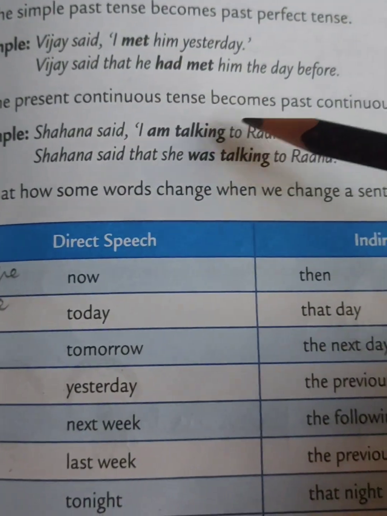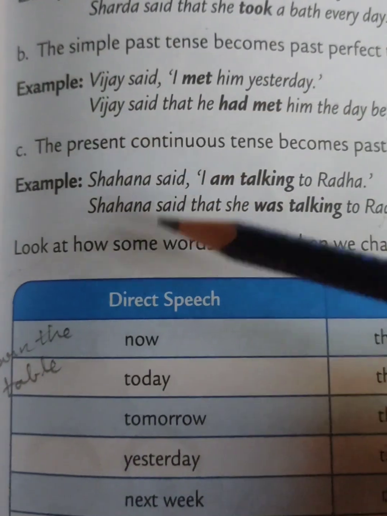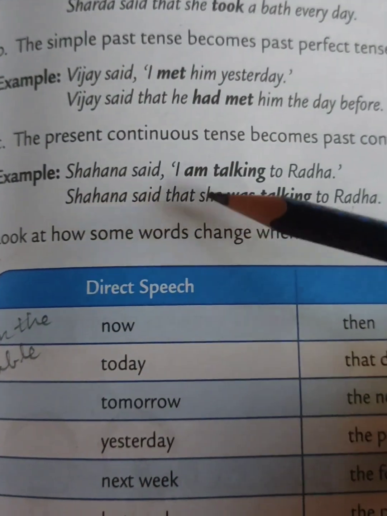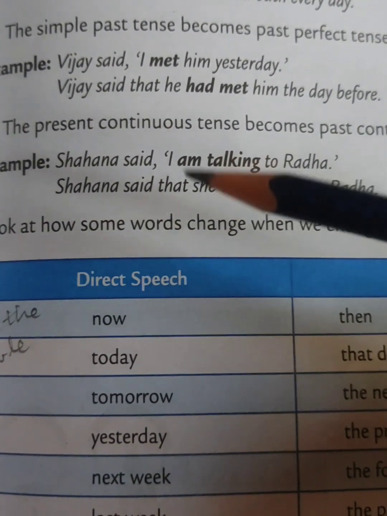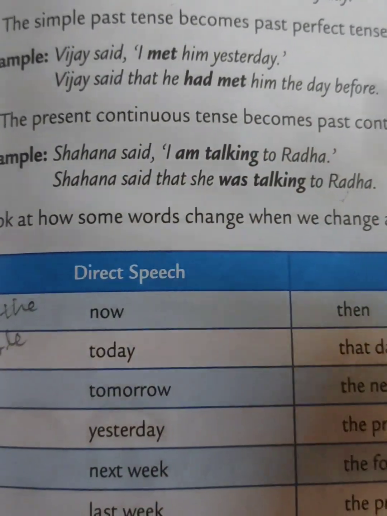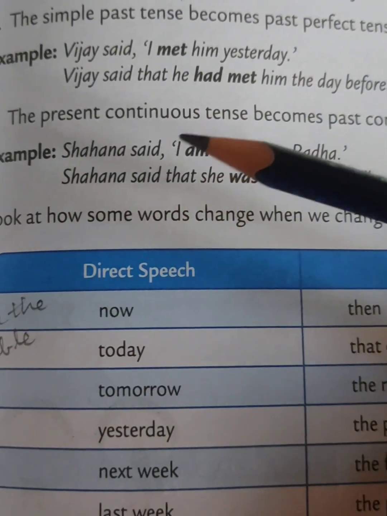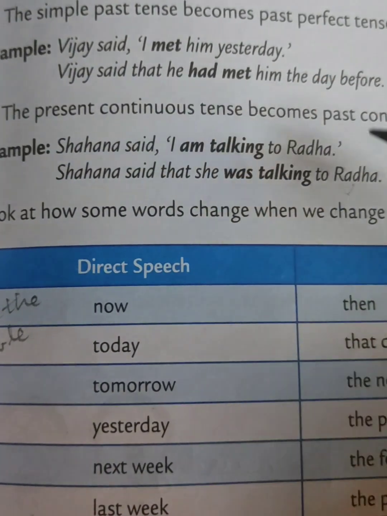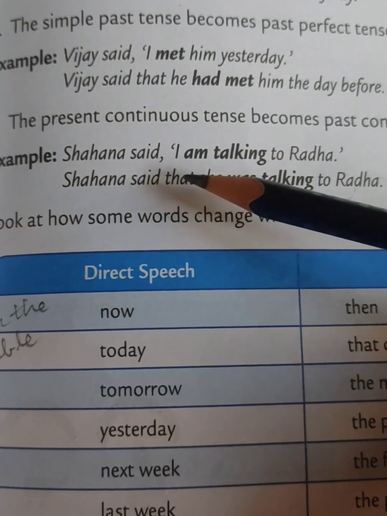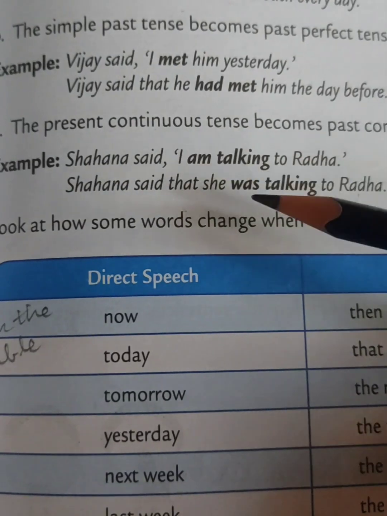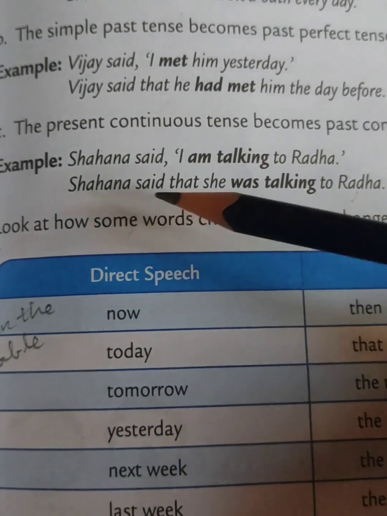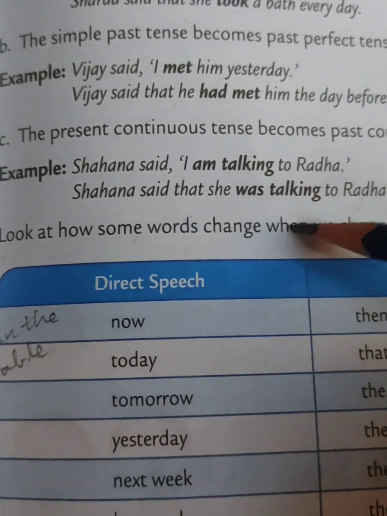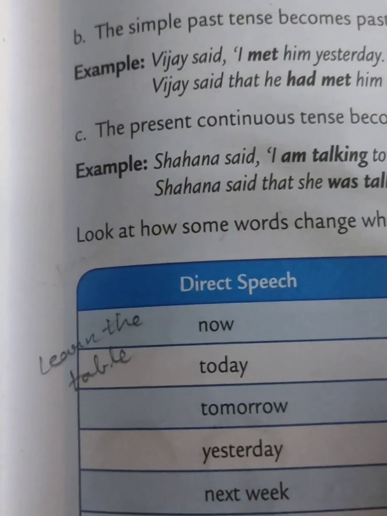Next, the present continuous tense becomes past continuous tense. Example, Shahana said, 'I am talking to Radha.' So when you are going to convert it to indirect speech, what do you have to do? You have to remove the comma, then the single inverted commas, and here you will put that. Am talking will be changed to was talking. So the sentence will be, Shahana said that she was talking to Radha.